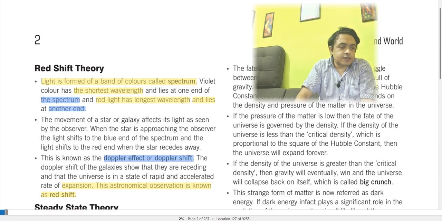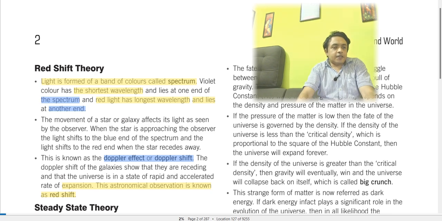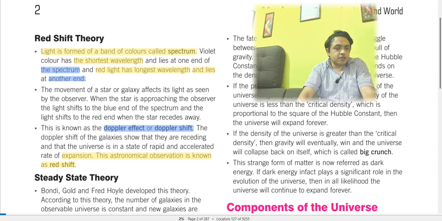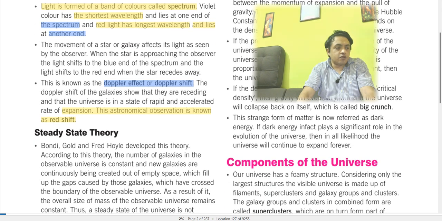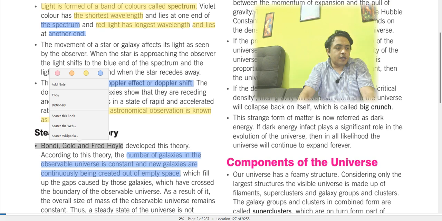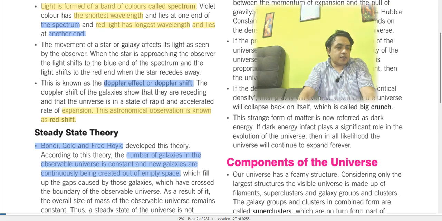The Doppler shift of the galaxies is what proves that there is a major expansion happening at an accelerated rate. Now, the steady state theory: Bondi, Gold, and Fred Hoyle developed this theory. These are the astronomers who developed it. According to this theory, the number of galaxies in the observable universe is constant, and new galaxies are continuously being created out of empty space.